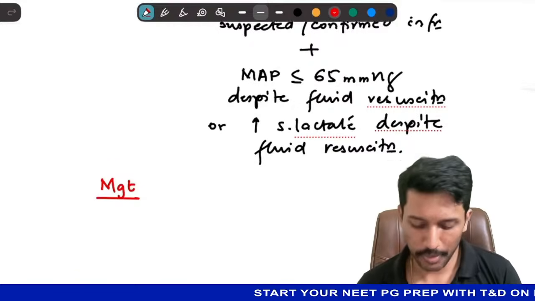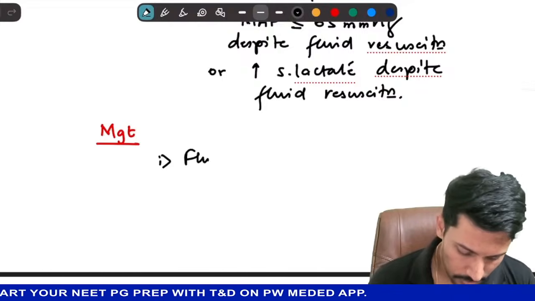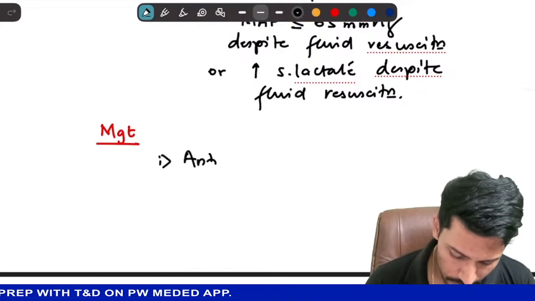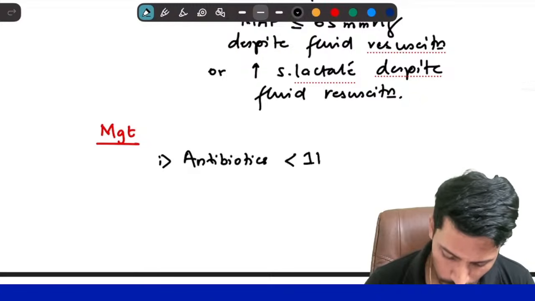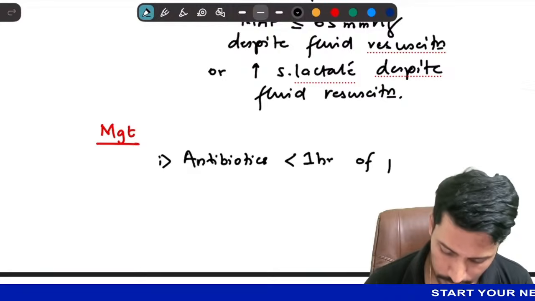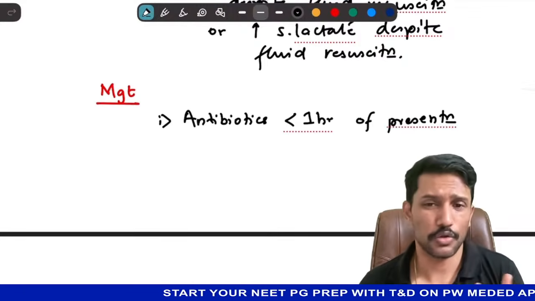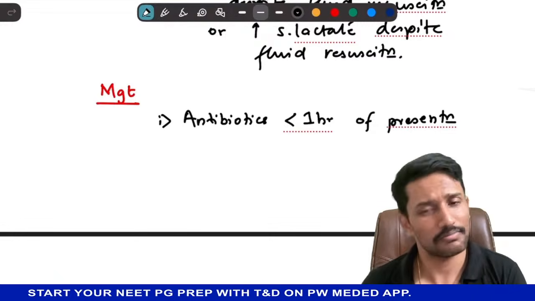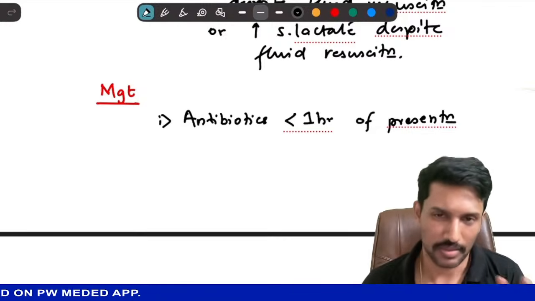So first, how am I going to manage it? The first one is antibiotics, within 1 hour of presentation, right? Preferably try to draw culture before that, but if you can't, give antibiotics. Life is more important than your antibiotic sensitivity result.